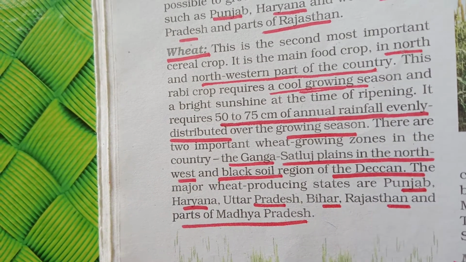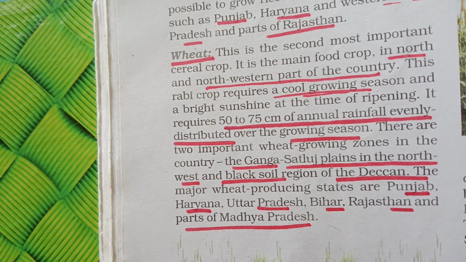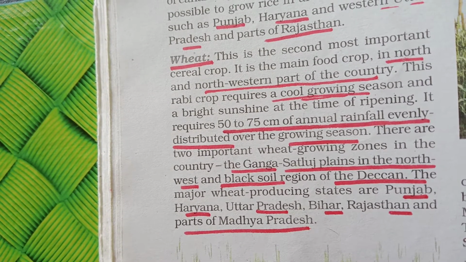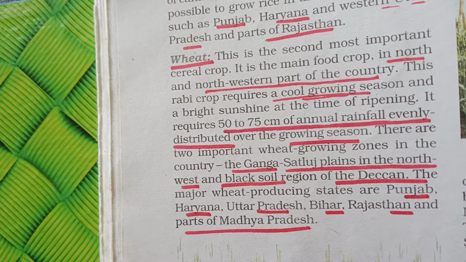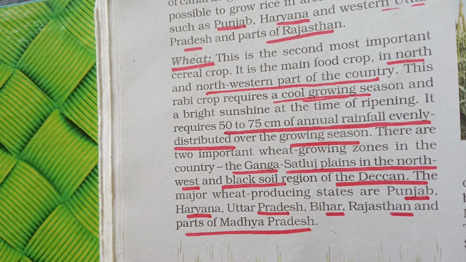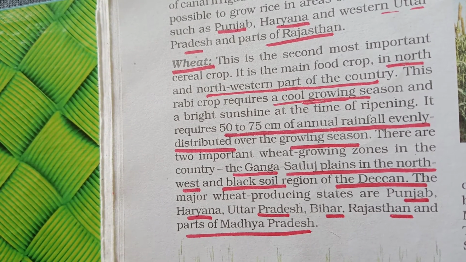They produce wheat in a proper amount, and Punjab, Haryana and Uttar Pradesh also do so after managing proper irrigation methods.